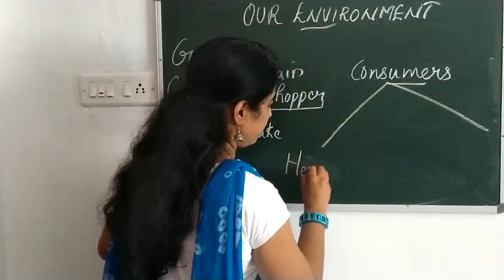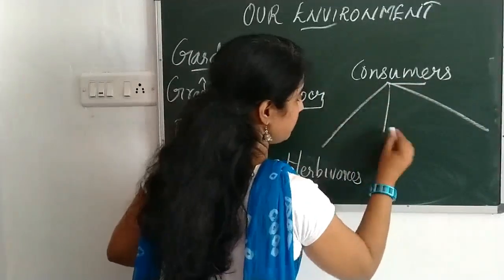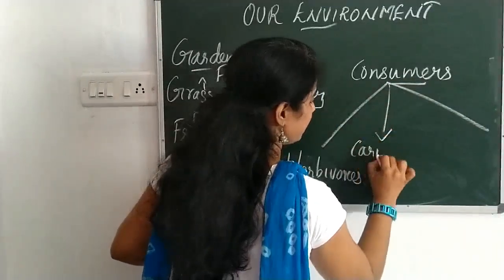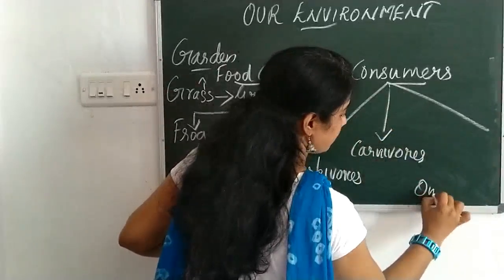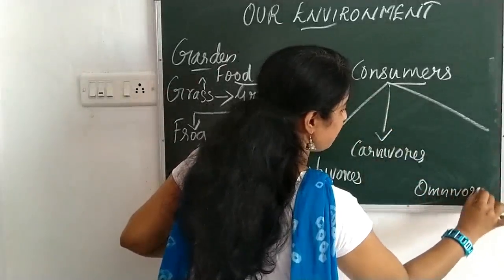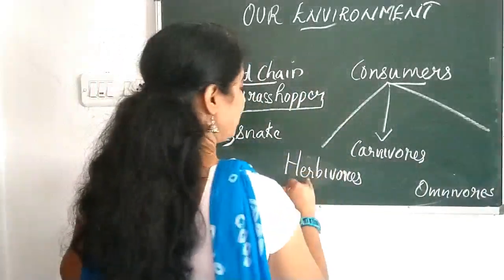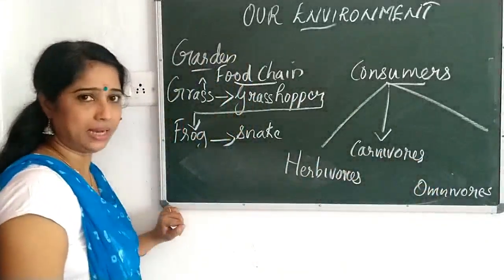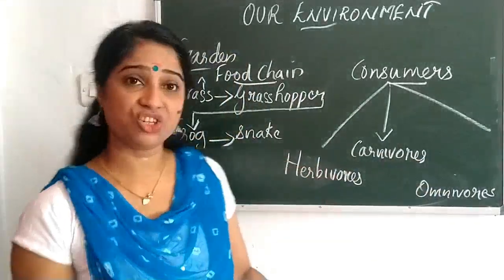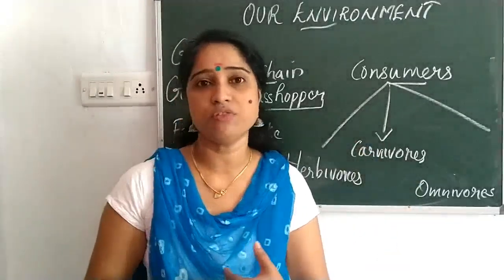First, herbivorous, carnivorous. Main 3 classifications. Main 3 classification of the consumers, they are the herbivorous, carnivorous and the omnivorous. Clear? Because herbivorous plant eating, carnivorous flesh eating, omnivorous is the combination of these two.